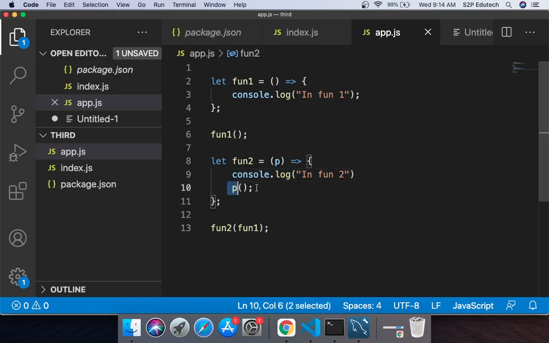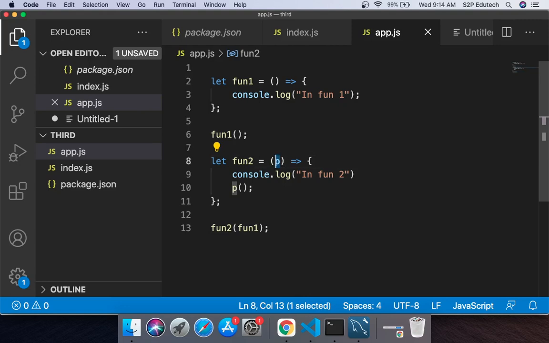And inside that I am using this parameter p as a function. Then how am I calling this function? I am calling this function by passing another function to it as a parameter. What is fun1? Fun1 is a function. It is the name of a function, and I am passing it as a parameter. So what is this called? This fun1, or this p, which is a parameter, which is a function.